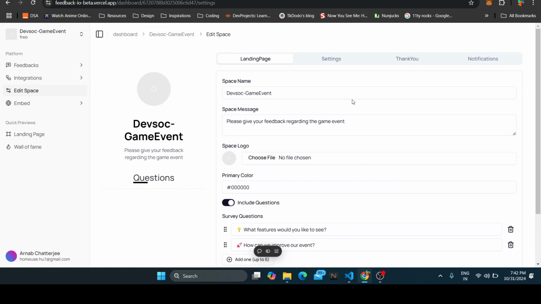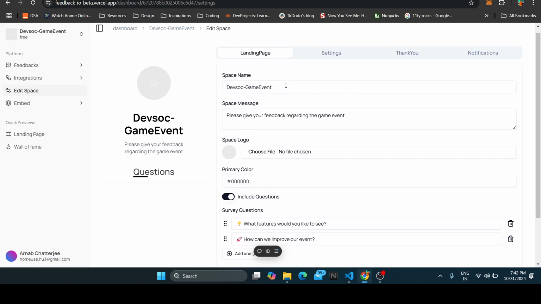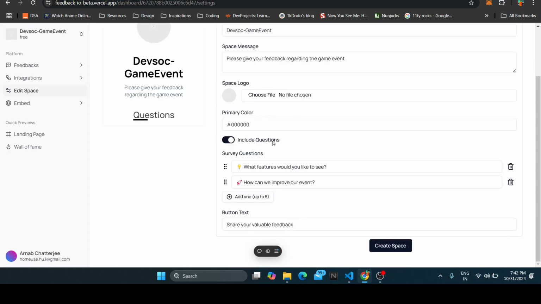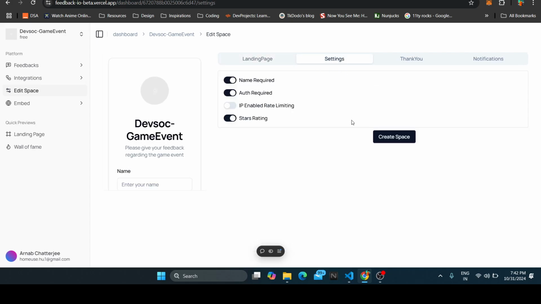You can see here, we can edit this page in many ways. We can create the space messages, the titles, change the avatars, and include the questions we want to ask the audience. And there's the rate limiting part. Especially me, I don't like that concept of people coming and giving multiple spamming feedbacks again and again. So what can be the solution? Authentication process and IP-enabled rate limiting. If people are giving feedback from the same IP, they will not be allowed more than one feedback.